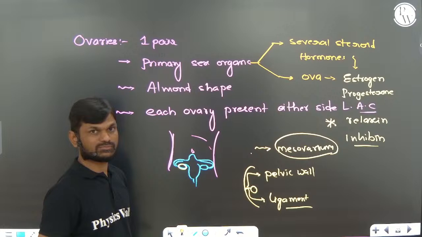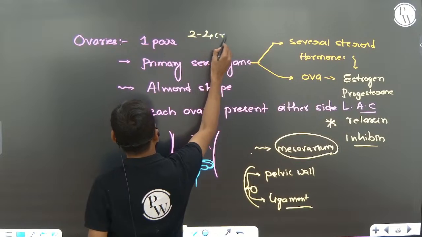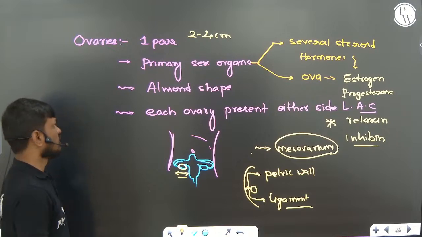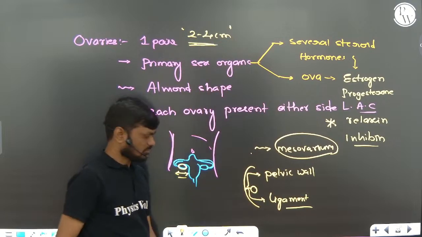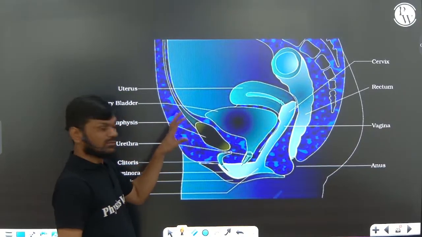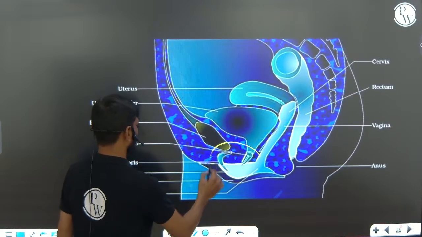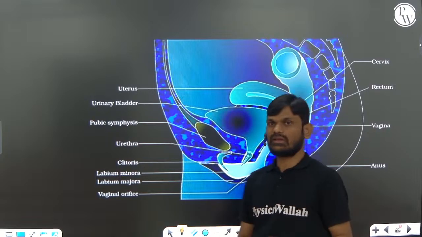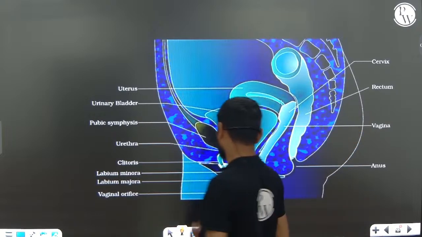One pair of ovaries, and the ovaries are 2 to 4 centimeters in length. Very important. Next one. So this is the female reproductive system in the pelvis region. If you open your NCERT book, you can see the diagram. It is mentioned there: this is the female reproductive system shown in the pelvic region. That is very important.